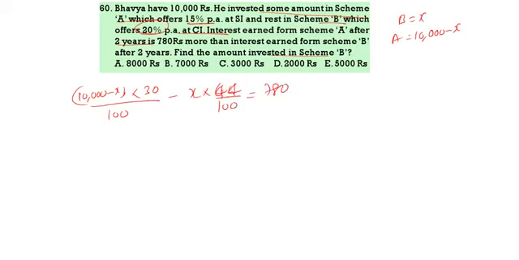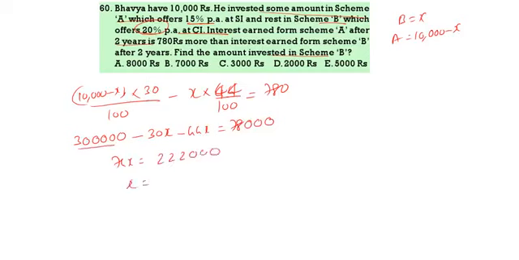This is 30 into 10,000, so after 30, keep 4 zeros. Minus 30x minus 44x is equal to, after 78 you keep 3 zeros. Now 74x is equal to 3 lakhs minus 72,000, that is 2,22,000. So x is equal to 3,000. Find the amount invested in B, that is 3,000.